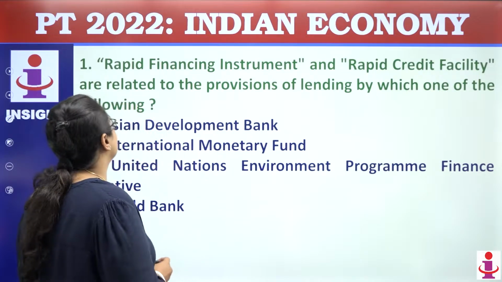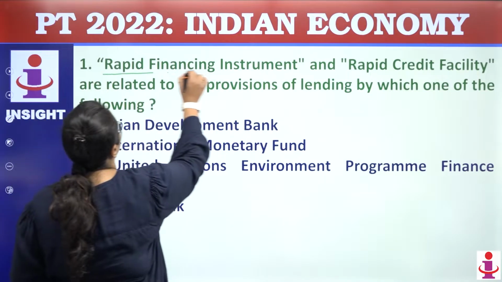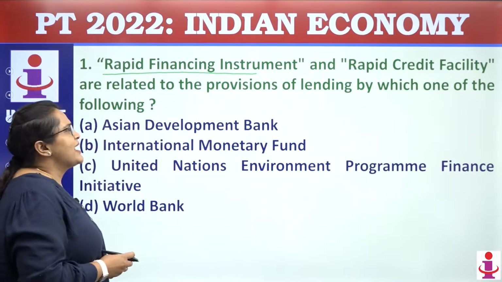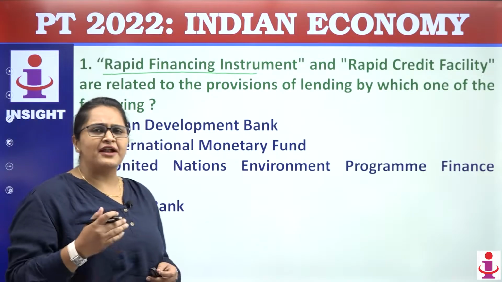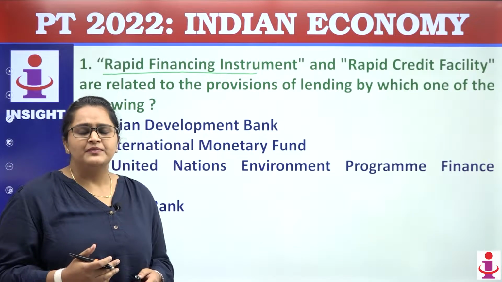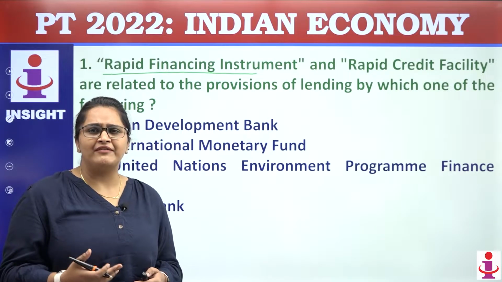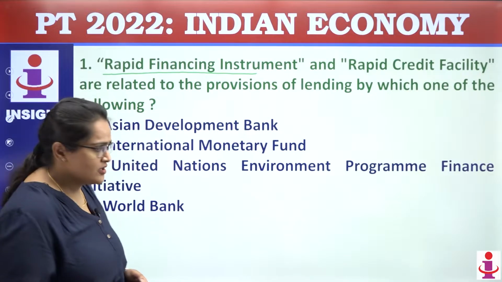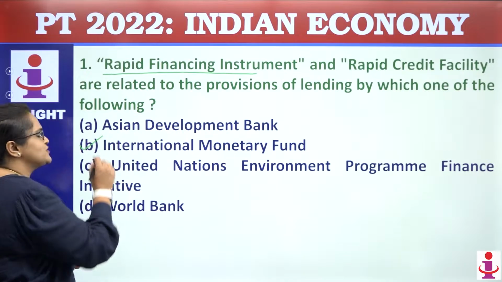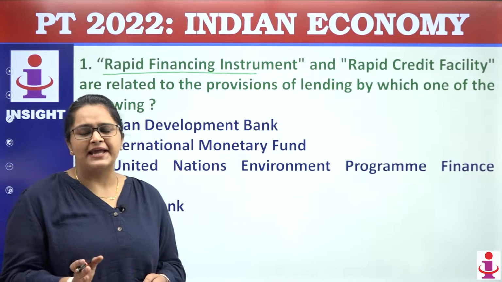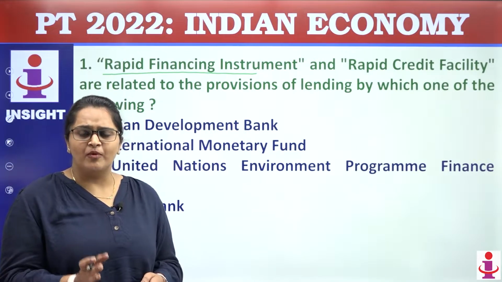The first question, a much expected current affair question, is on the Rapid Financing Instrument and Rapid Credit Facility. They are basically provisions of lending by which of the following organizations? This was in news with respect to the IMF, International Monetary Fund.